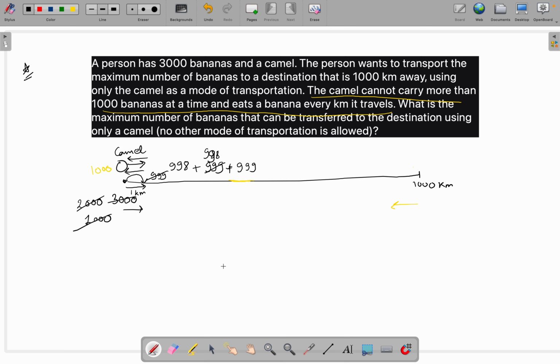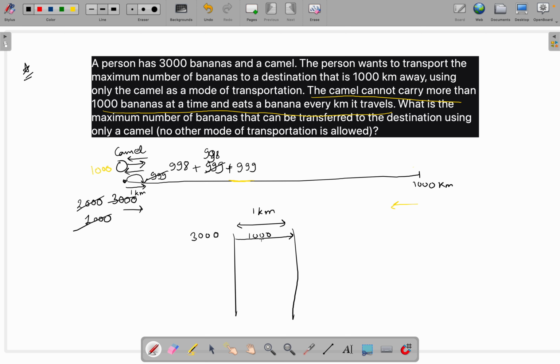So let me show you what will happen here. First we have 3000 bananas here. This gap is the first kilometer. What will happen here? We are with 3000 bananas. We will go 1 kilometer here, and the camel will take 1000 bananas on its back.